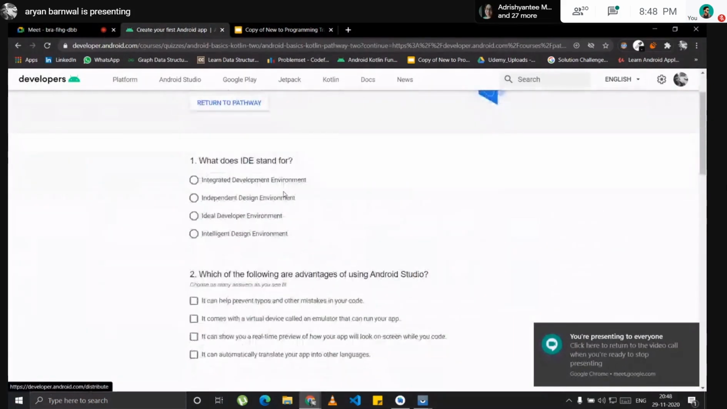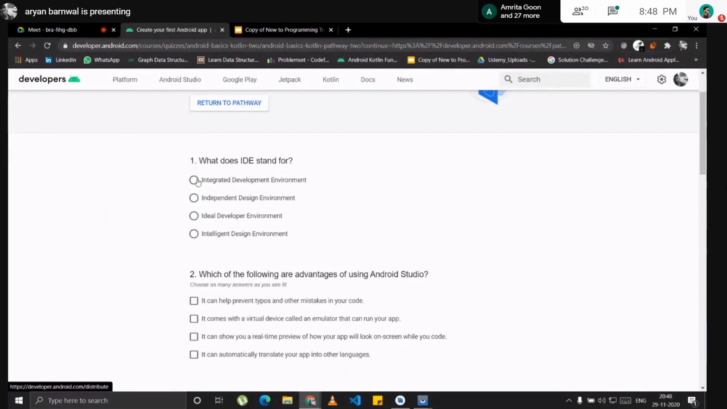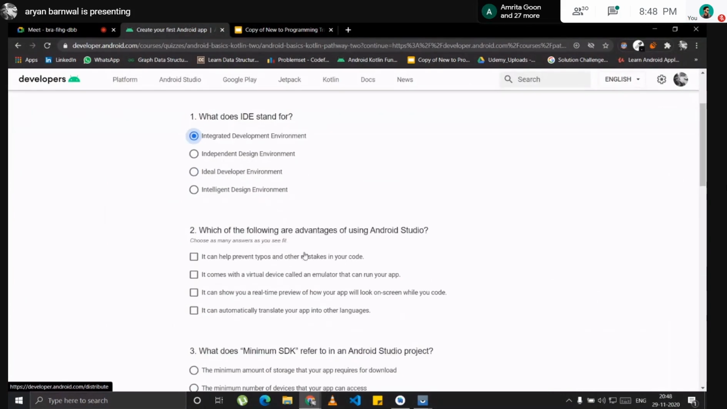So here is this question: What does IDE stand for? We know IDE stands for Integrated Development Environment. I will click it here. What are the following advantages of using Android Studio? The first one: it can help prevent typos and other mistakes in your code. This is right, because there is autocompletion here.